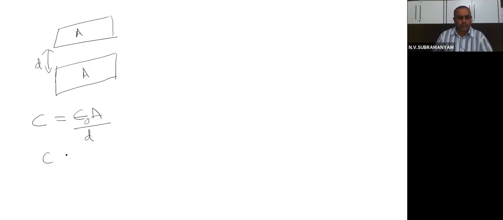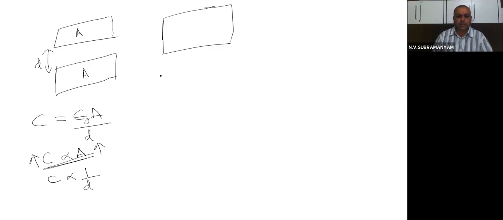If I look at the formula, I will understand two important things. The capacitance is directly proportional to area. That means if area is more, capacitance is also more. So instead of smaller plates, if I use bigger plates, what will happen? Will I get more capacitance or lesser capacitance? I will definitely get more. So that is one method.